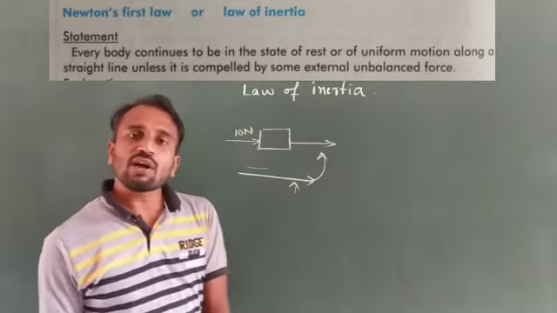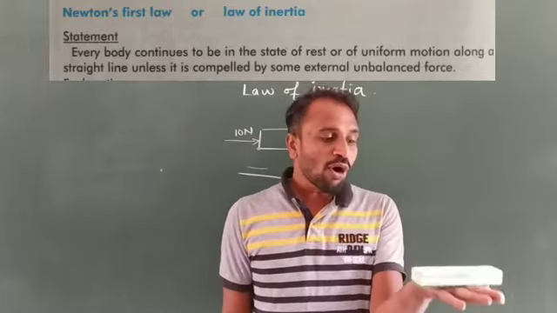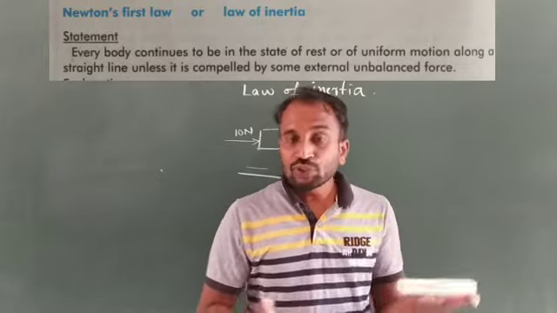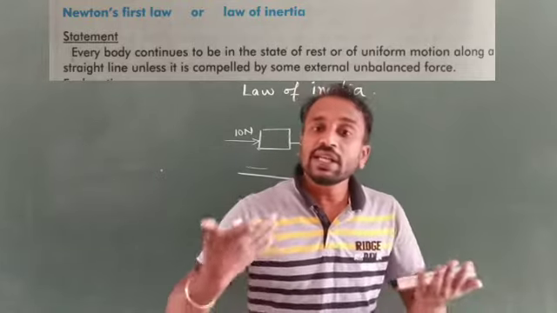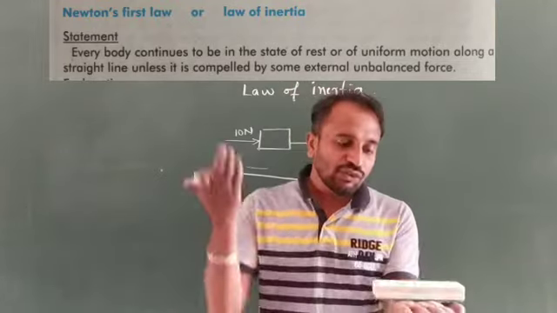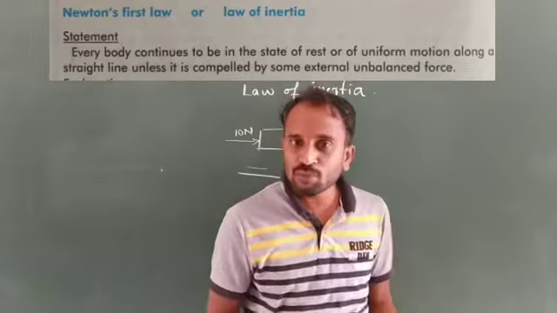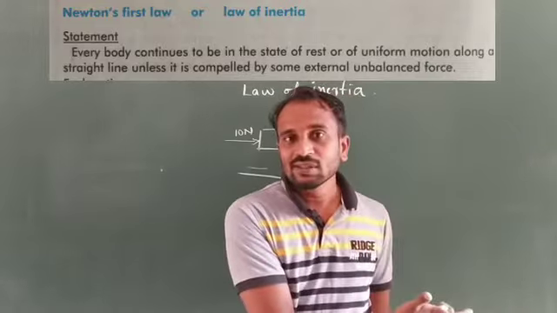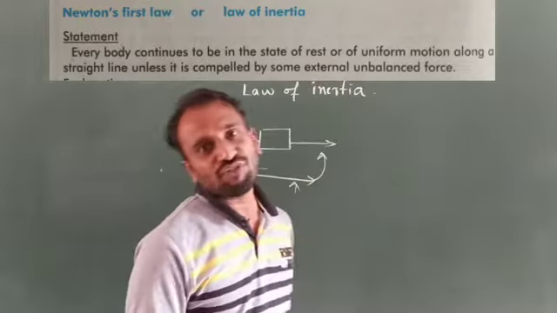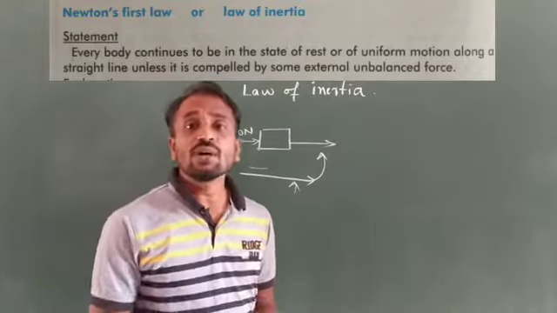You already know that inertia is an inherent property. It means the body does not change its position by itself, and does not accelerate by itself. That's what we consider inertia. So without applying any external force, the body continues in a state of rest or uniform motion along a straight line. Both are the same. This is the law of inertia, or Newton's first law of motion.